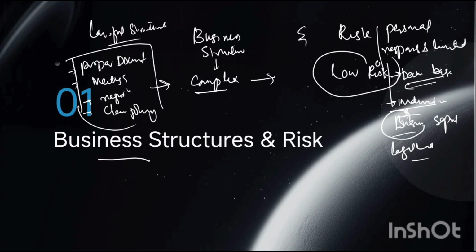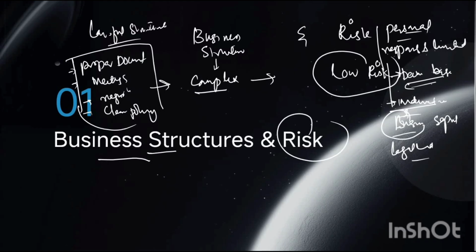The person will be responsible only for the actions they take in the domain in which he or she is working, right? So this is about the business structure and risk.